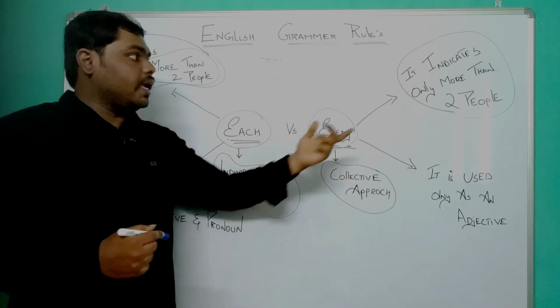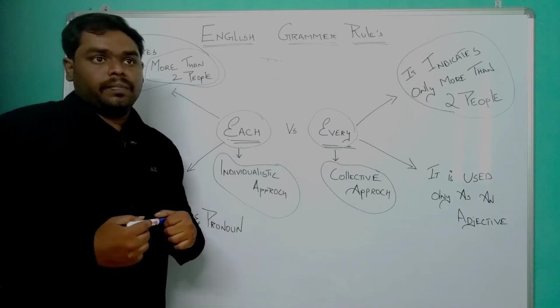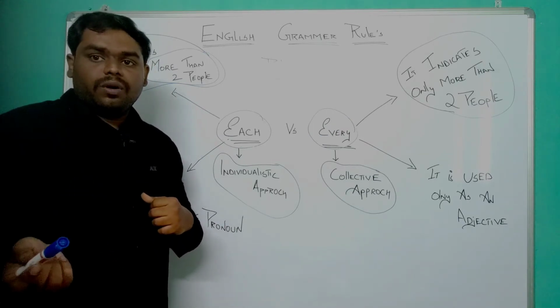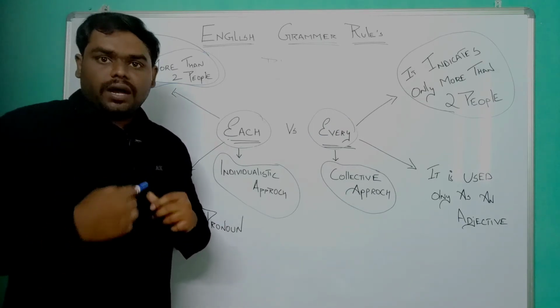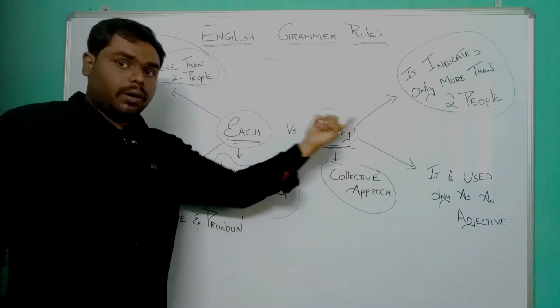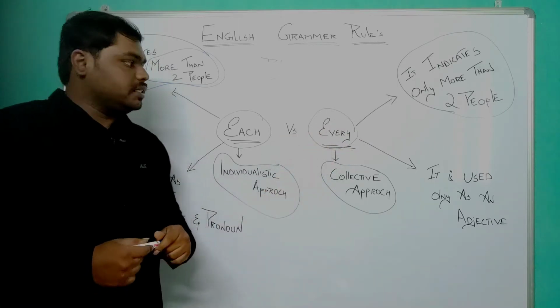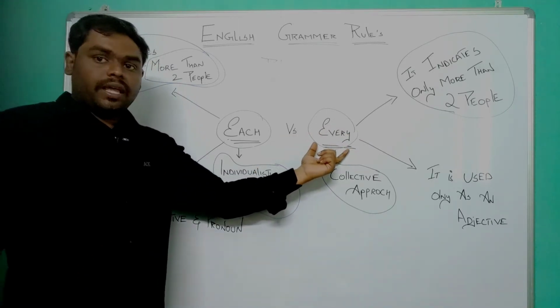What I can do is use every to represent 2 or more people. For example, I like every one of you. We love everyone, right? These sentences represent 2 or more people, but cannot represent just 2 people. This is how the word every is used.